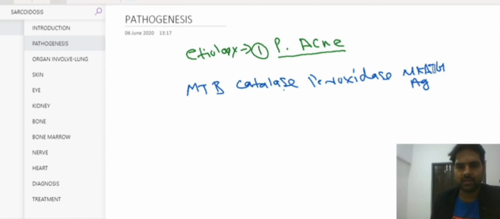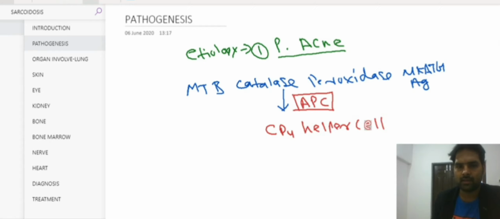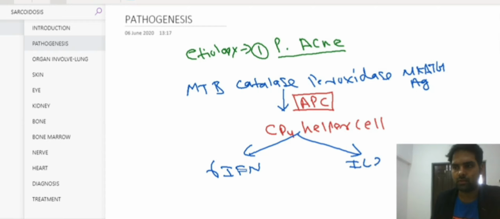Now when this antigen enters the body, we have the antigen presenting cell. The antigen presenting cell will bring this antigen to the CD4 helper cell. Then this CD4 helper cell will produce gamma interferon, and it can produce interleukin 2.